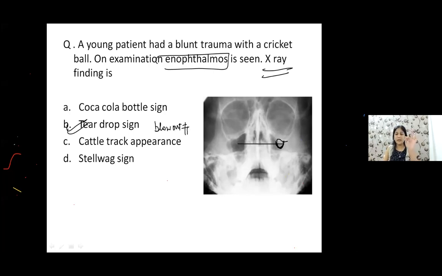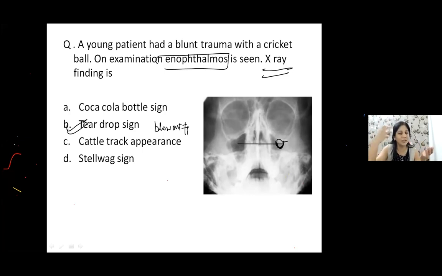So I'm quickly revising blowout fracture. Blowout fracture is a fracture of the lower orbital rim, lower orbital wall, okay, or the floor of the orbit. Patient presents with diplopia, which is an up gaze or a down gaze diplopia, both. You have a double diplopia here. Later on, you may have enophthalmos also. Later, not as early present.